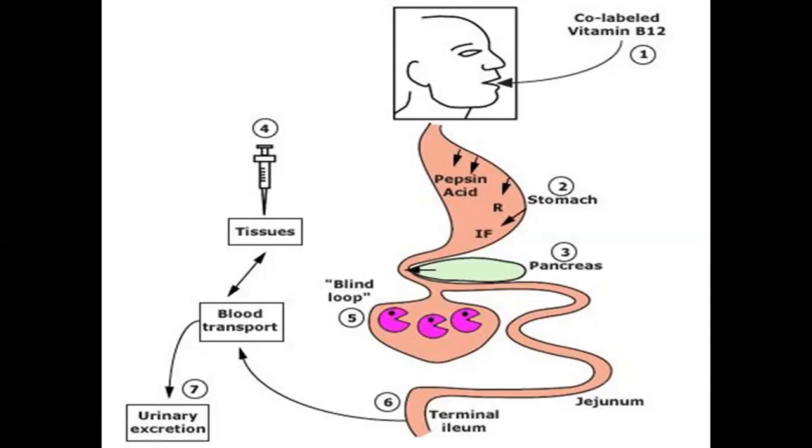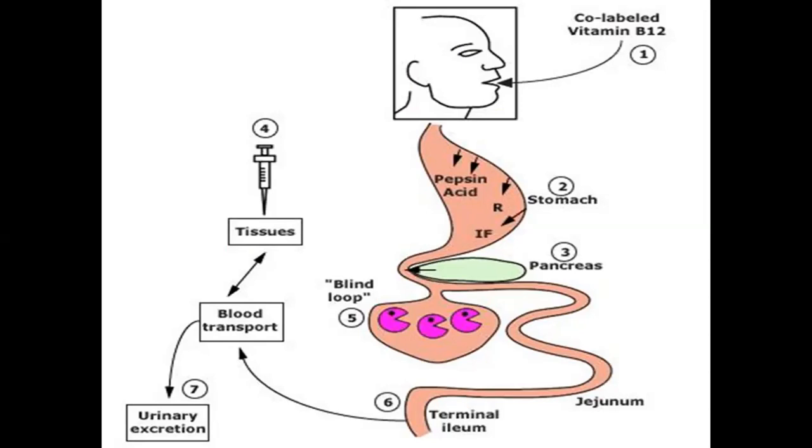I am going to repeat it again. When we take food containing vitamin B12, it enters the stomach, and in the stomach, the pepsin and the HCl dissolve the food, and the vitamin B12 or the cobalamin is released. At the same time, R-binder proteins and intrinsic factor are released from the epithelium of the stomach. So vitamin B12 combines with the R-binder proteins, and it is carried to the duodenum. At the same time, intrinsic factor is also carried to the duodenum.